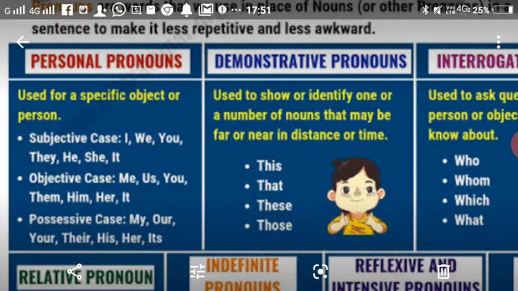Demonstrative pronouns are the pronouns that identify or show one. Like whenever you go somewhere to buy something, like a mobile or a washing machine or an LED or LCD, the person in the shop shows you everything. This TV has this quality, the size of this TV is this. Or if I talk about the mobile, this mobile is of this company and these are the features of this mobile. So at that time he uses the words this, that,